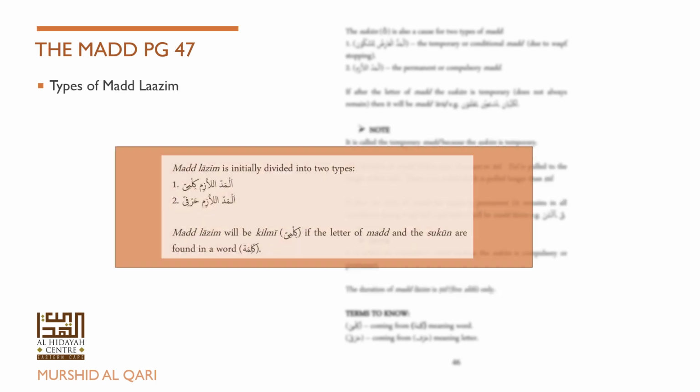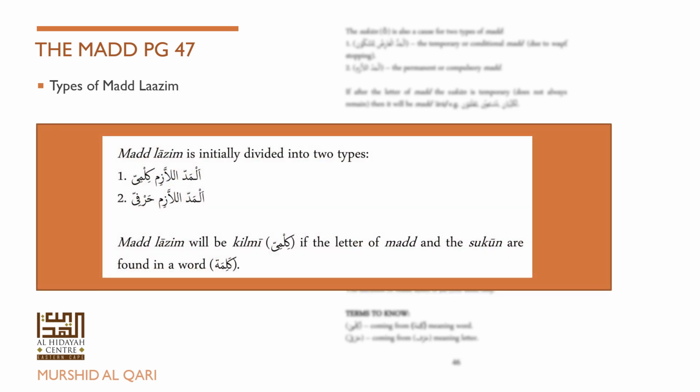Now mad lazim is initially divided into two types. Previously we explained what is mad lazim. So this is not more types of mad lazim. This is just a deeper explanation or description of the mad lazim. It is divided into two types.